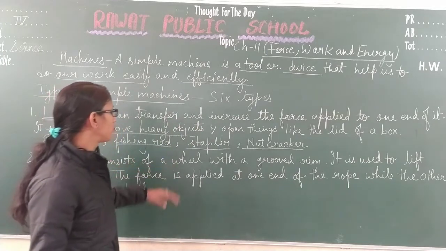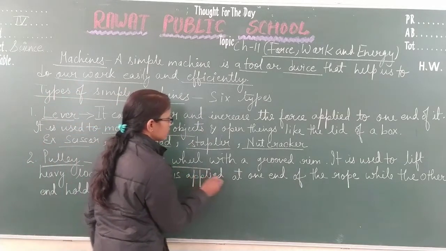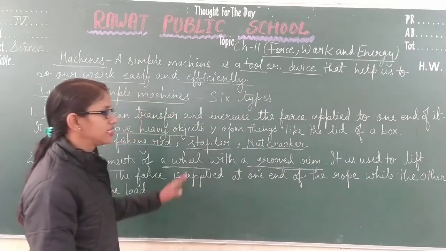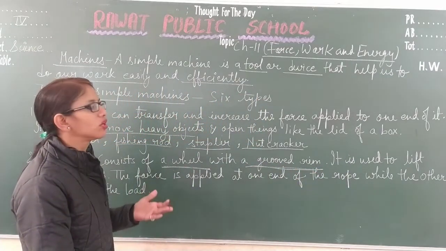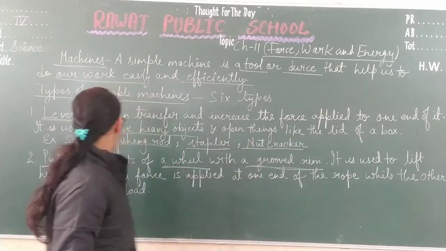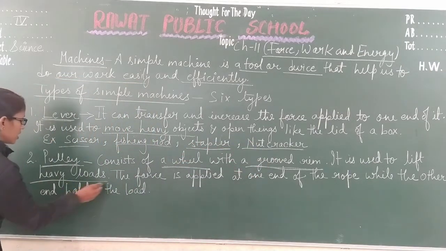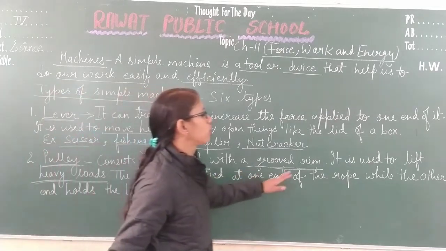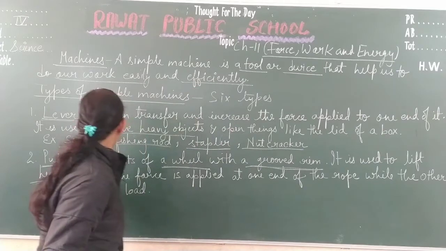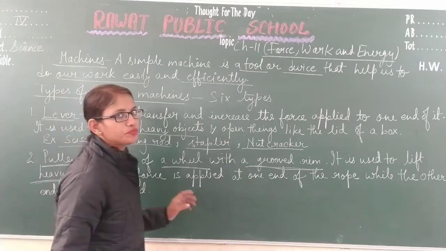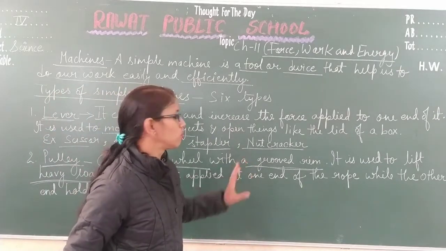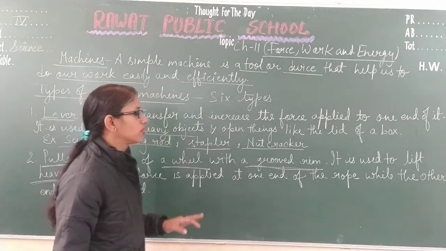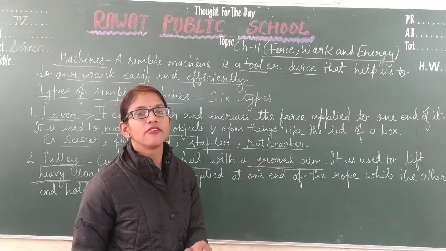So it consists of a wheel in the center with a grooved rim. Space is present in which the rope or chain is fixed, and it is used to lift heavy loads. The force is applied at one end of the rope while the other end holds the load. The rope is fixed in this pulley, at one end we apply the force, and on the other end there is the load that we have to lift.